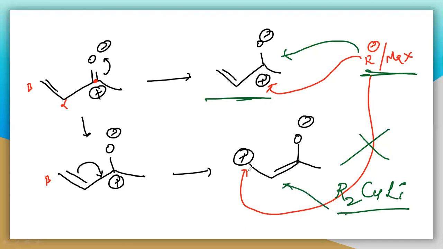So the R minus will attack at this particular side, and you will get the final product like this: O minus, and here you will get R. So you will get the R at this particular carbon. But when you are using this, you will get R only at this particular position. So what is the reason here?